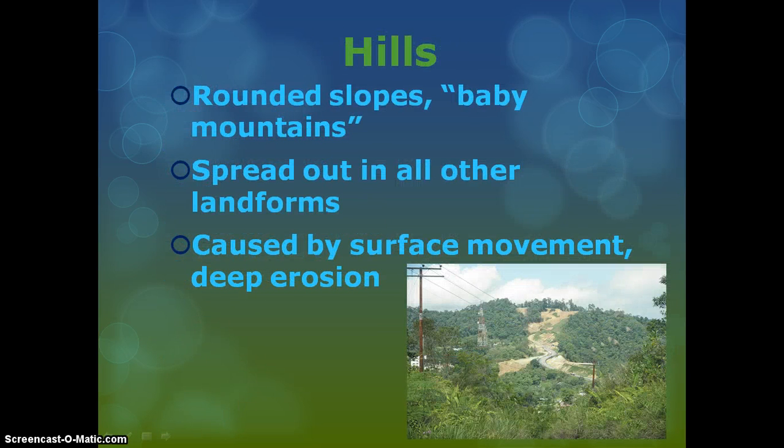You can think of hills as baby mountains or small mountains that have a more rounded structure and less steep slopes. This is probably a very familiar landform because hills are everywhere and spread out all around the other landforms. Hills are caused by activity with the surface pushing up on itself and again erosion.